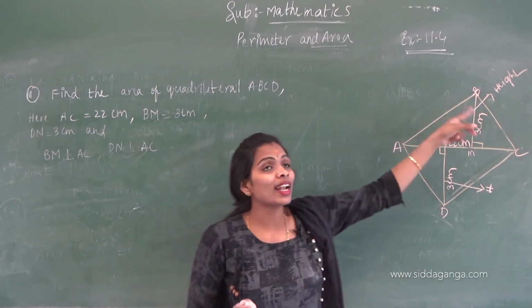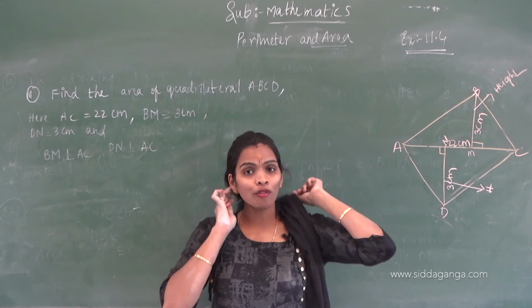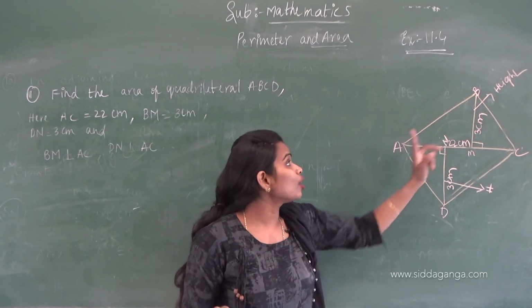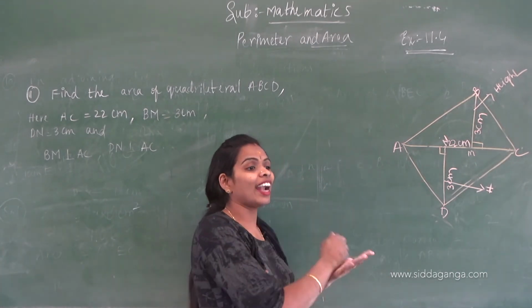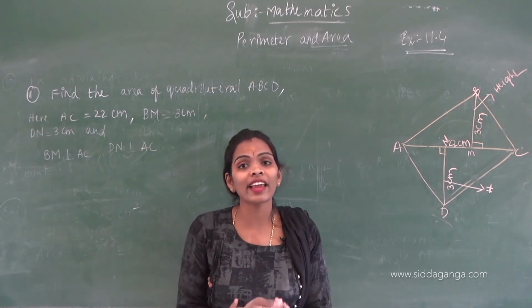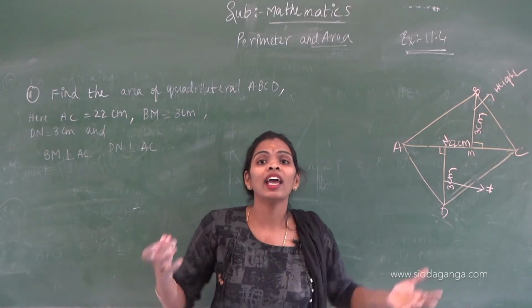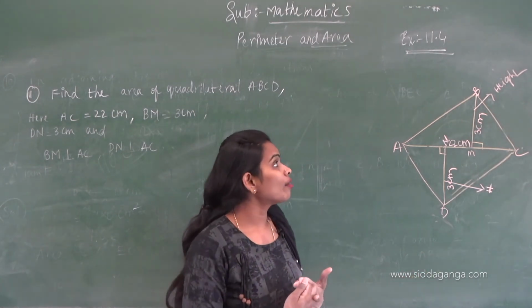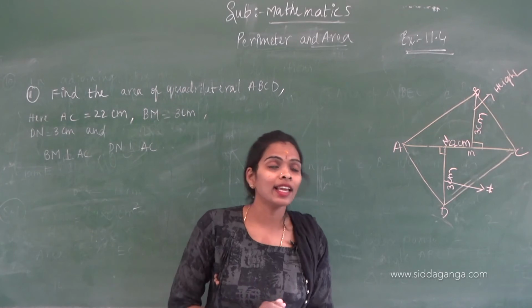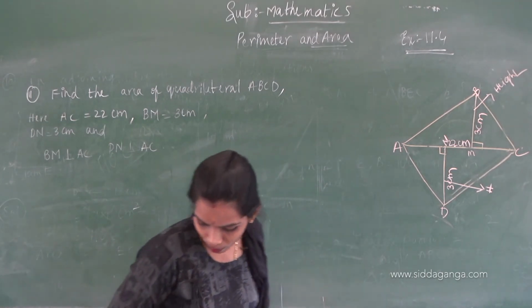Now we want to find the total area of the quadrilateral. If you find the area of triangle ABC and triangle ADC and add them, you will get the area of quadrilateral ABCD. Let's move on to the solution.